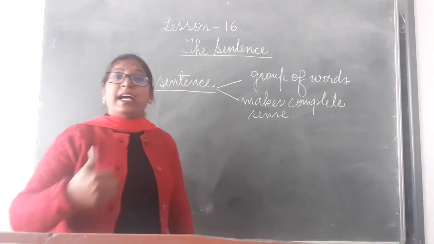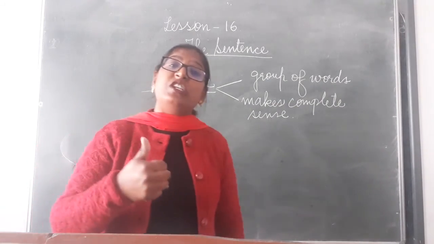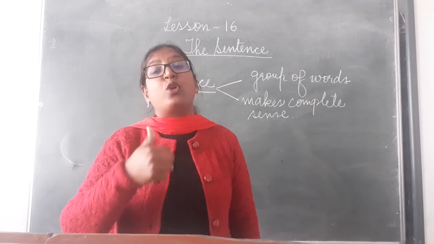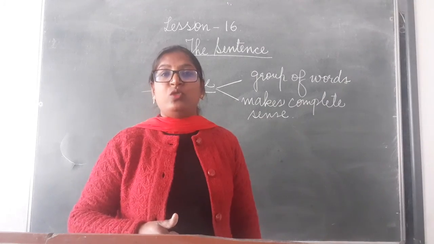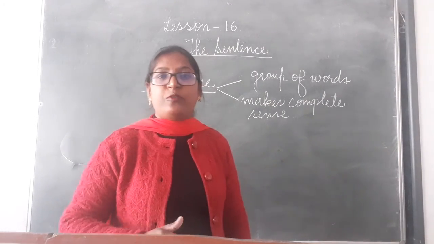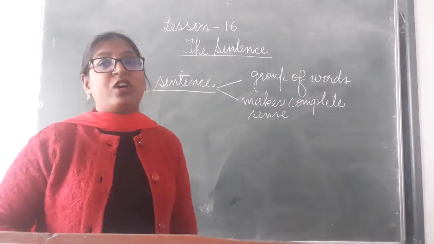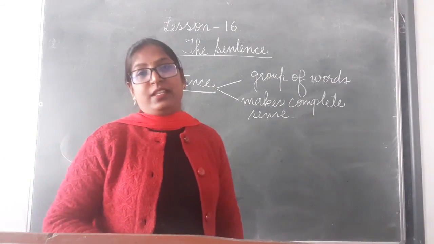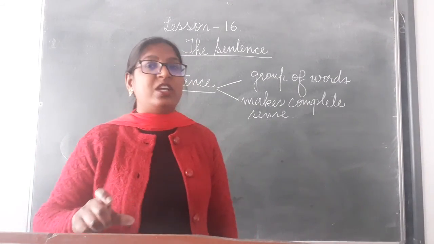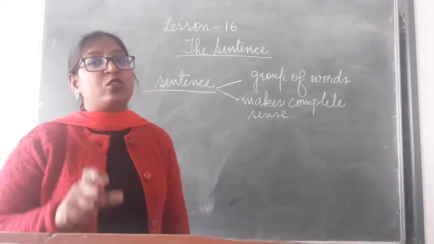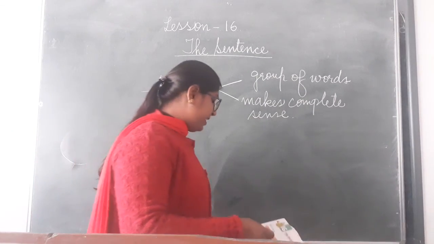Clear? And these group of words should be arranged in a proper way. Simply writing a group of words, we cannot call it a sentence. They should be arranged in a proper way and they should make a complete sense.